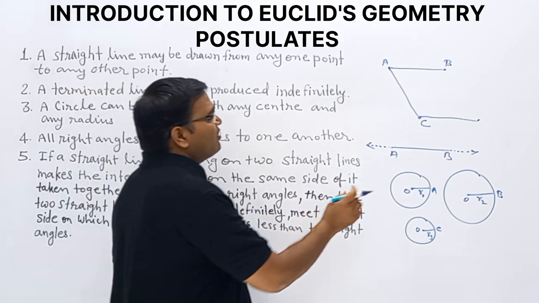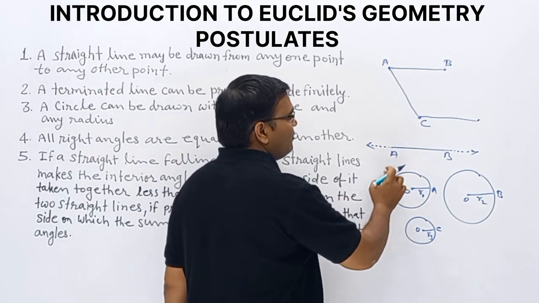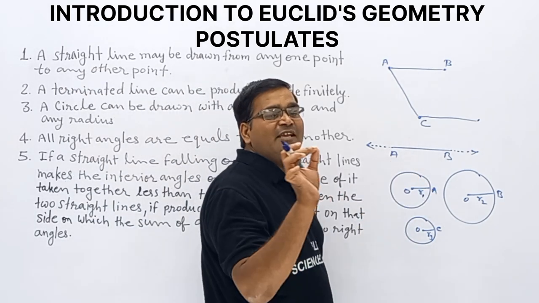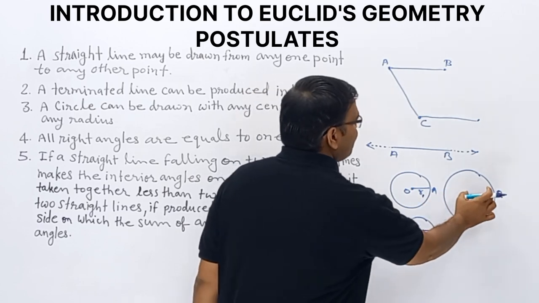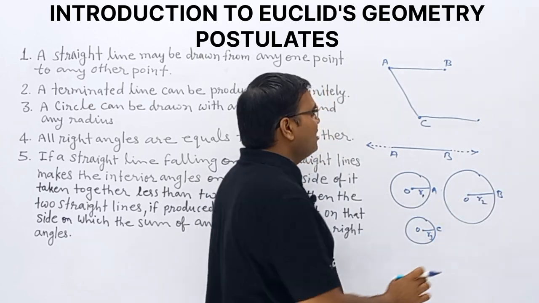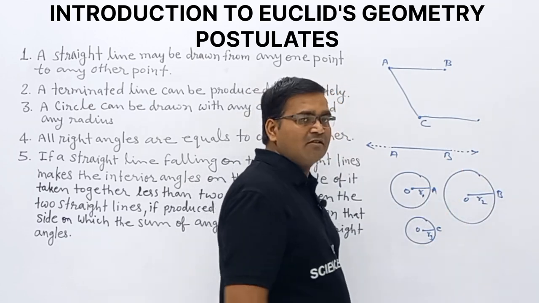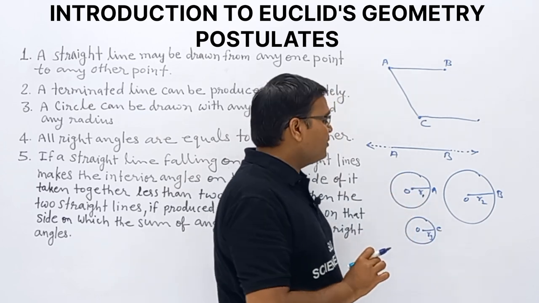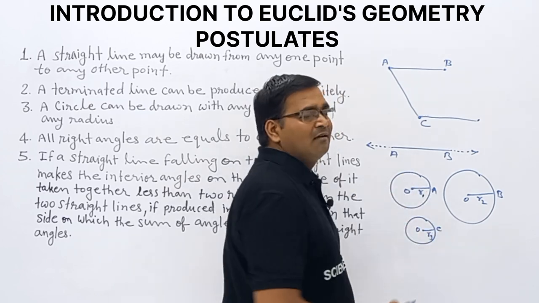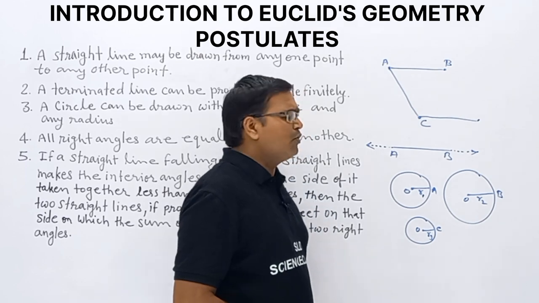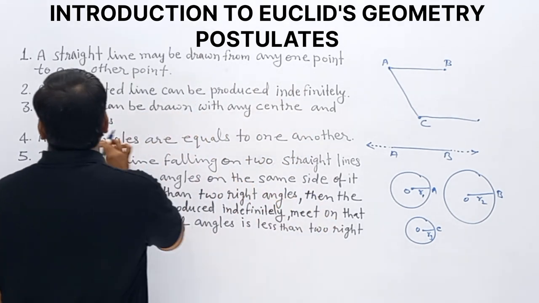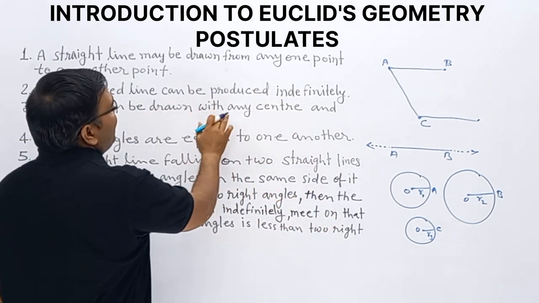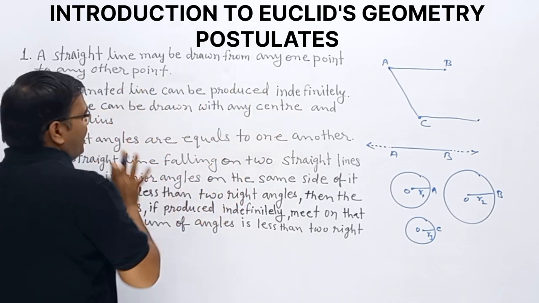Once we open the compass 1 centimeter, then we can make a 1 centimeter circle. Once we open the compass 2 centimeters, we get a circle with a 2 centimeter radius. Once we open the compass 0.5 centimeter, we get another circle. So a circle can be drawn with any center and any radius.